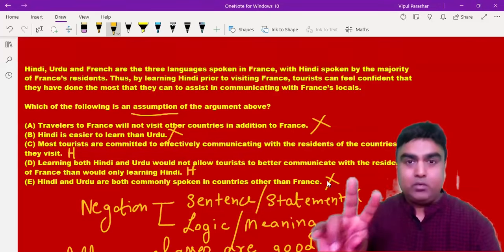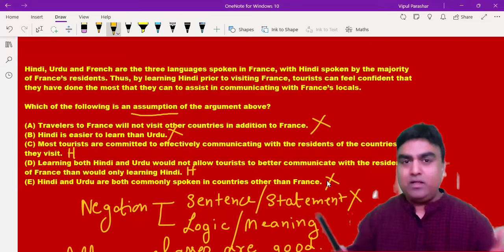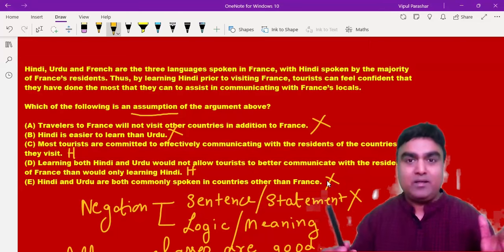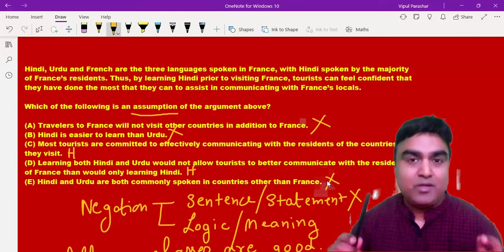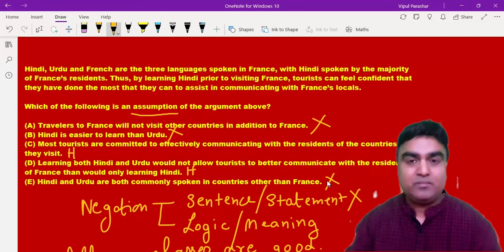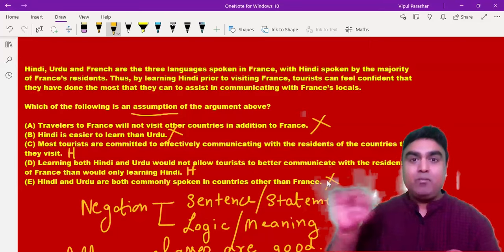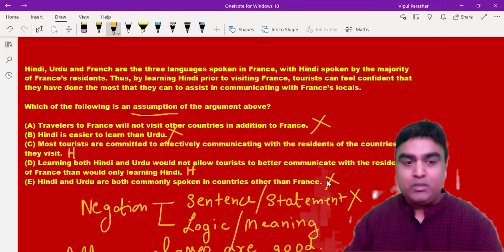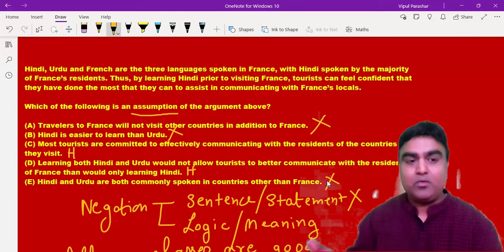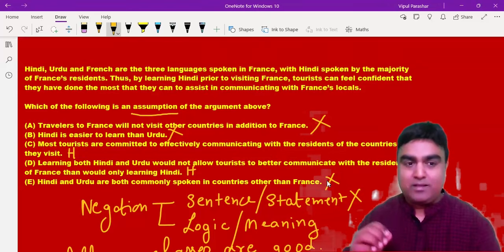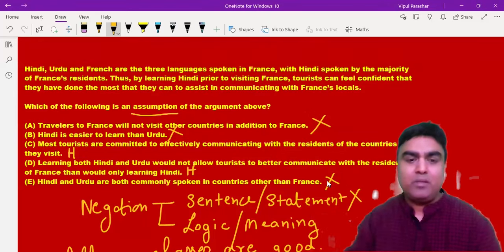So we are ending with the two statements right now. As we have learned, we will try to negate the logic. Looking at the statement of C, I'm going to negate it. Most tourists are committed to effectively communicating. So this becomes easy, even not is giving the same logic. So I'll say most tourists are not committed to effectively communicate. So the statement becomes not committed.